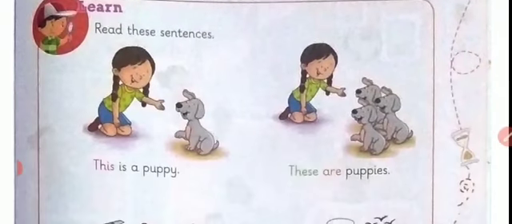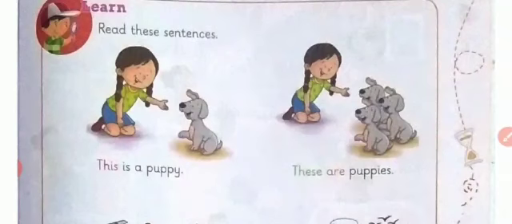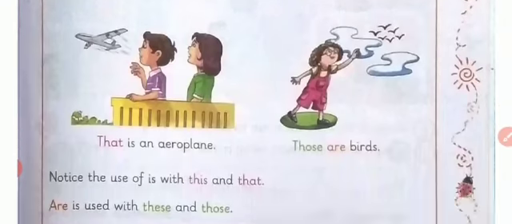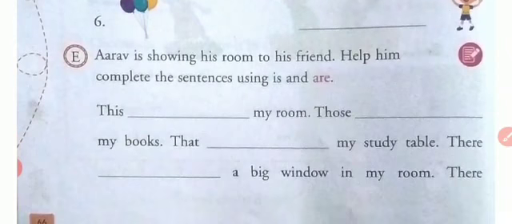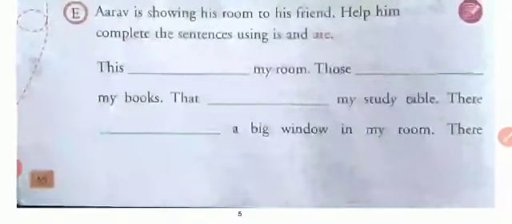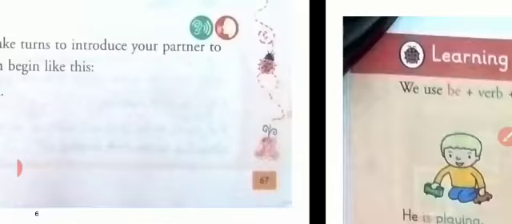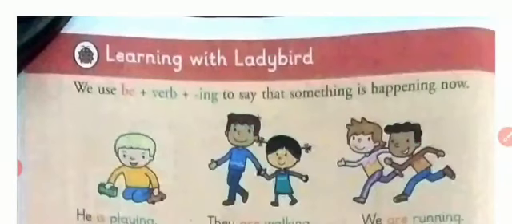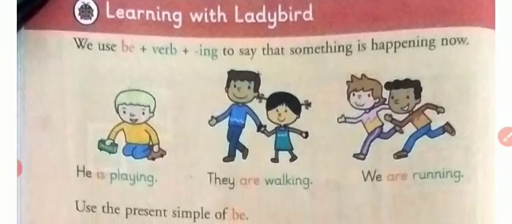Then we learned these sentences with the help of the pictures, and we learned how to use this and that, these and those, and we did this exercise also. And then the exercise we did with the help of the picture given here. Now we'll be learning with the ladybird. So now we'll learn what the ladybird is saying. So let's begin.